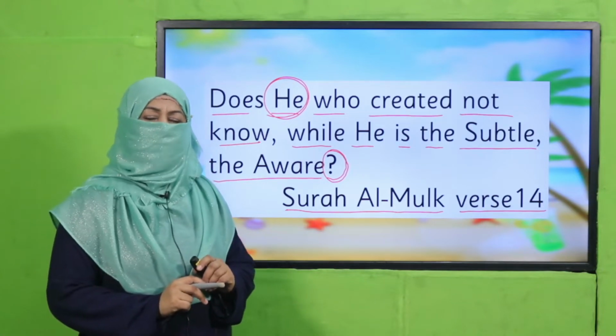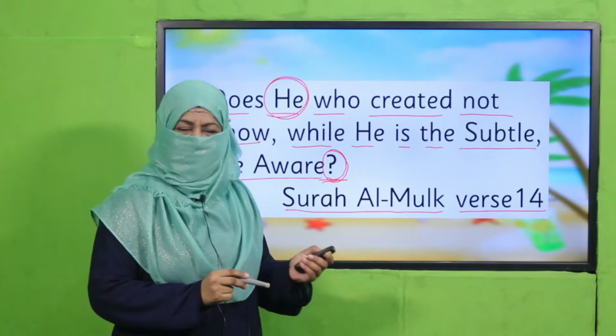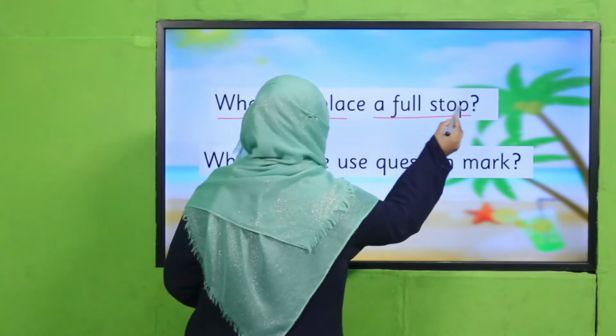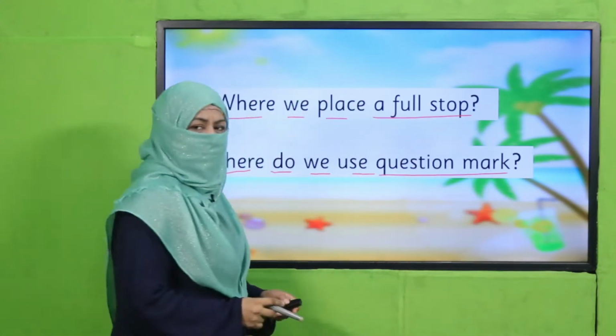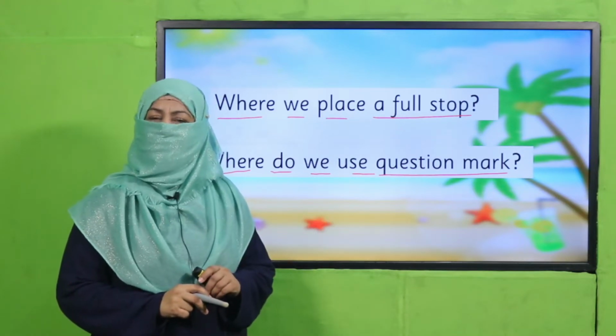So whenever we are writing something, we use different types of punctuation. Few we have learned. So first you tell me where we place a full stop and where do we use a question mark. We have learned about it. So pause the video, answer these questions to your teacher and then come back.